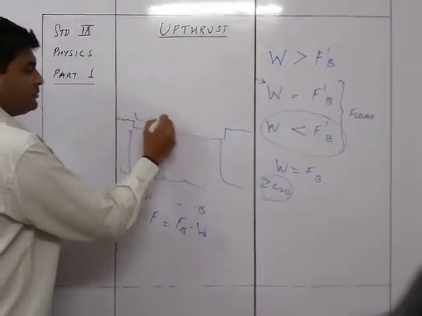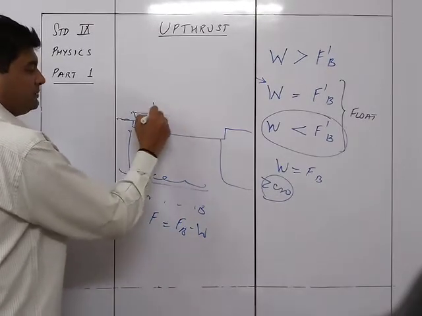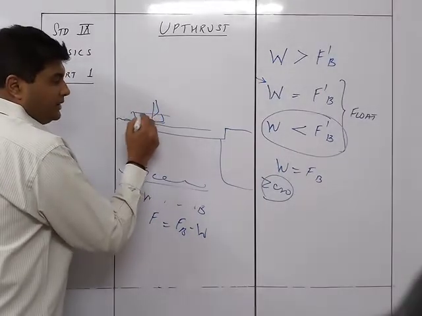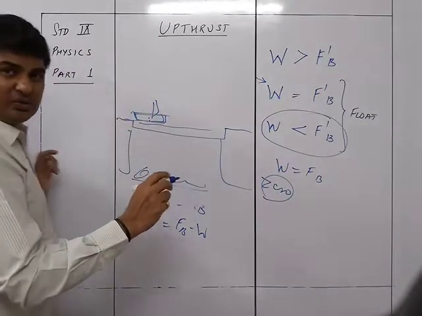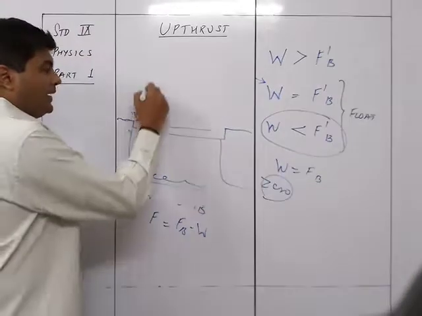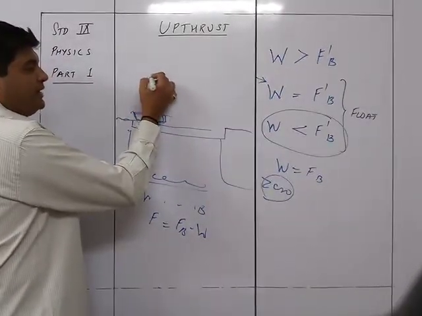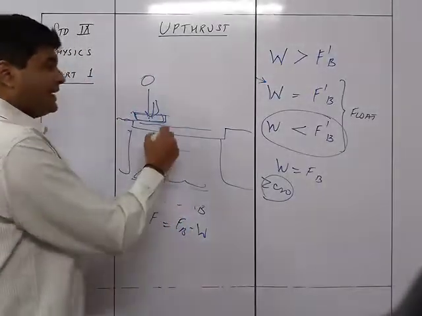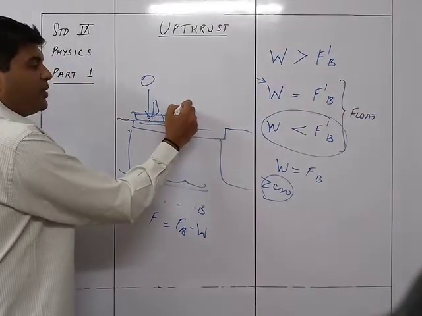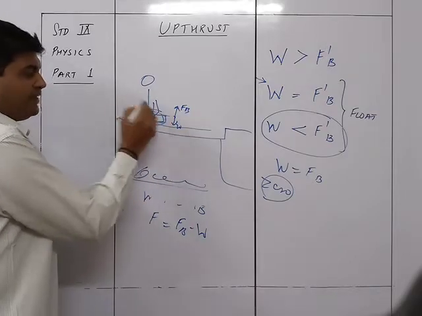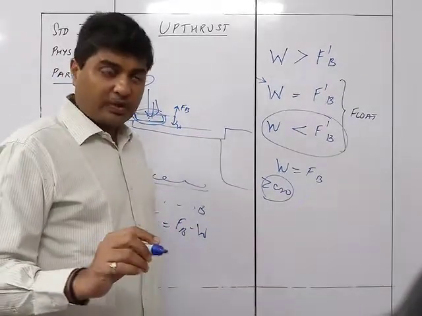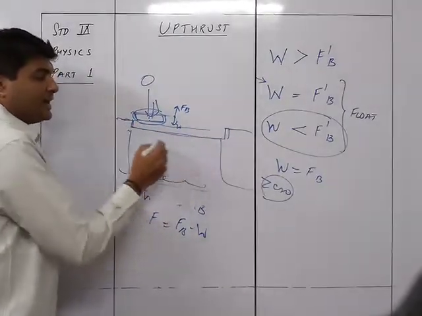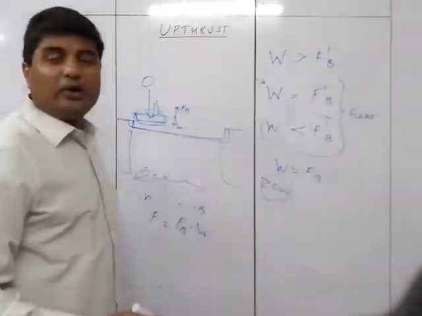So the ships are going to travel from here to here, like this. However big the ship is, what is the weight of this body? The weight of this body is zero. The net weight of the body is zero, because whatever is the W acting downwards, there will be an equal amount of FB, which will make the net force given by the body zero.